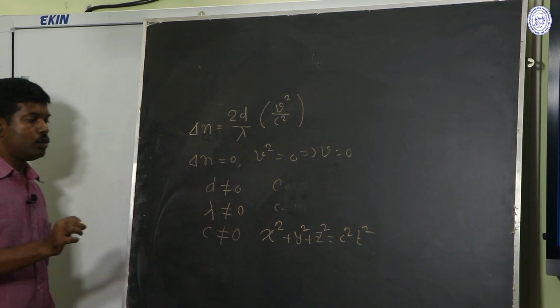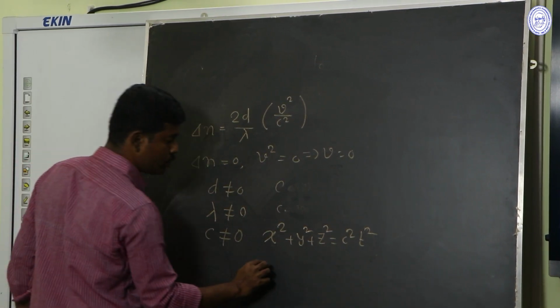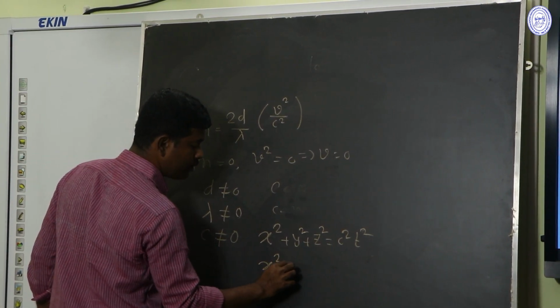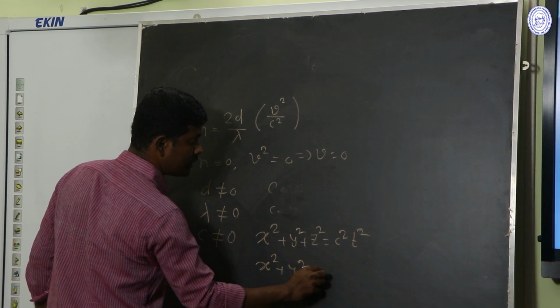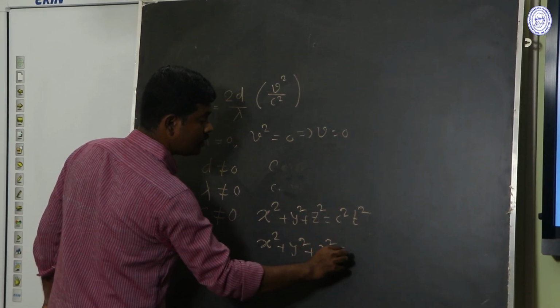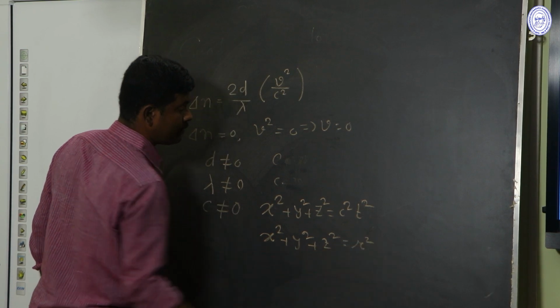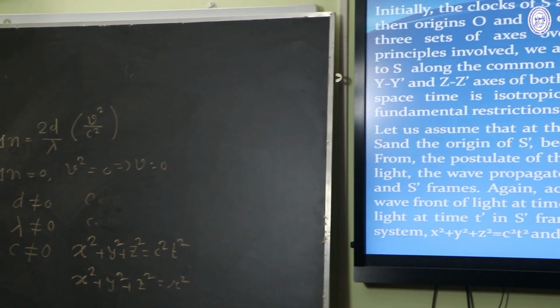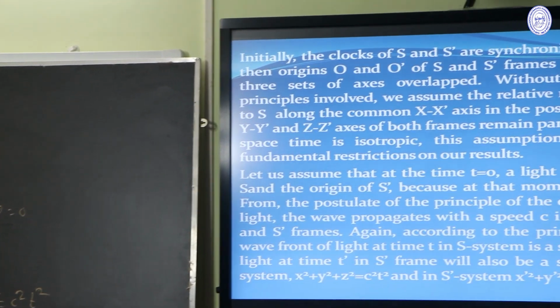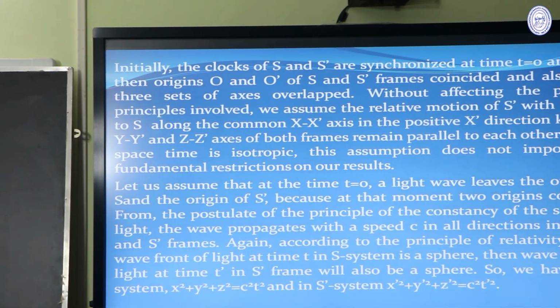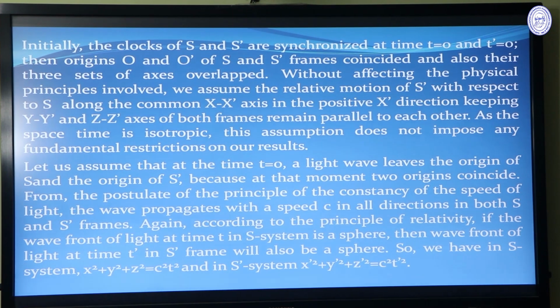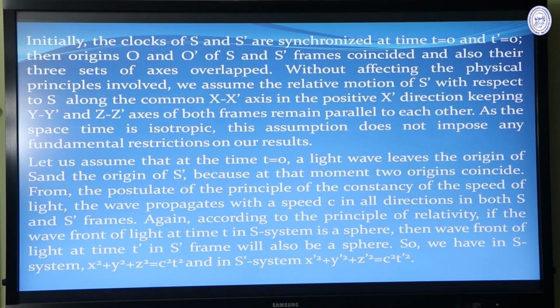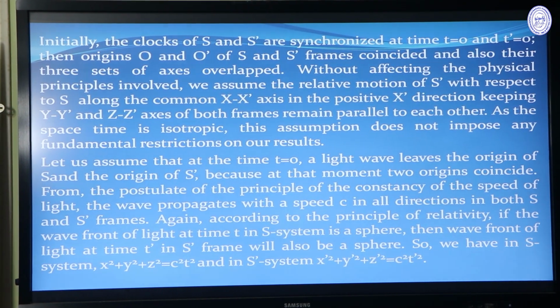This is the equation of a sphere, because the equation of a sphere is x square plus y square plus z square equal to r square. So this is the equation of the wavefront in S frame, and similarly the equation of the wavefront in S dash frame is x prime square plus y prime square plus z prime square equal to c square t prime square.